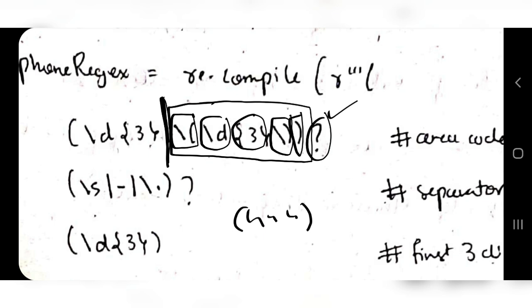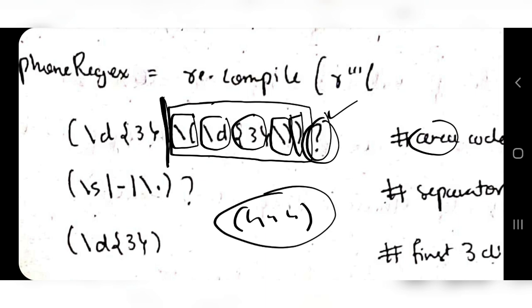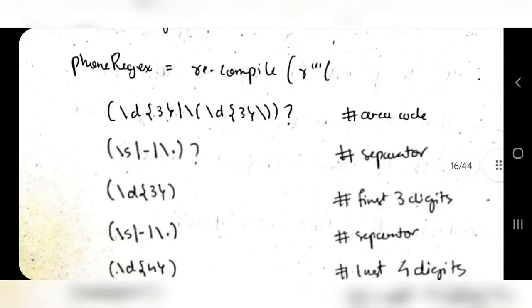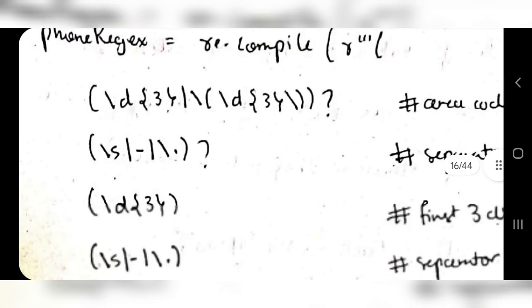So this is included either 0 or 1 time, which means it's optional. It's not necessary that you include the area code, so it can be skipped as well. So you have a question mark here which repeats 0 or 1 time. That's what it was about the area code. The separator can be either a space, \s is a space, or a dash, or a dot. Either of these can be used as a separator. The next one is 3 digits, so \d repeated 3 times, and another separator, space, hyphen or dot, and the last one is the 4 digits, so digit is repeated 4 times.